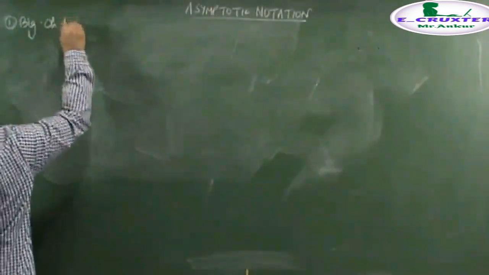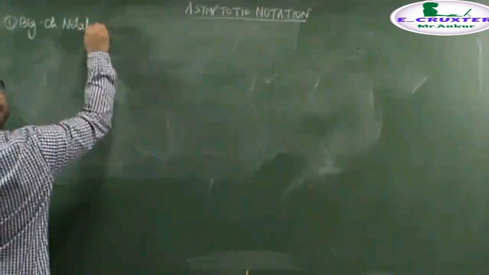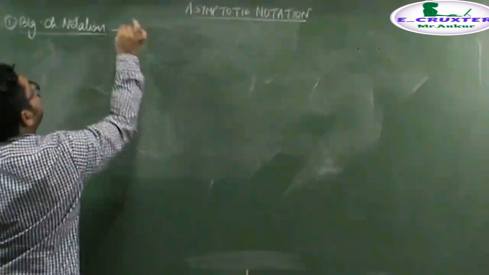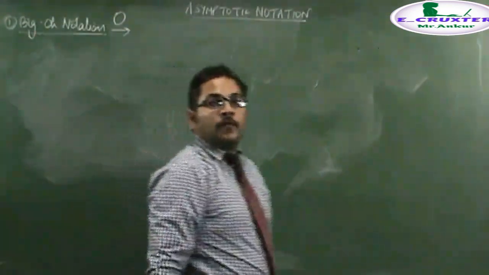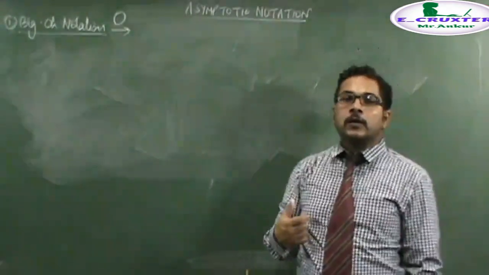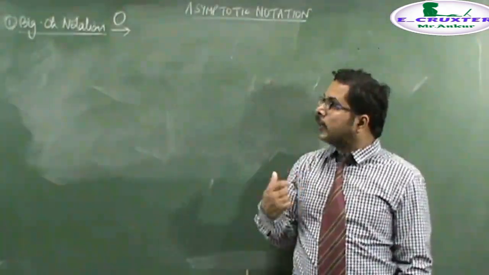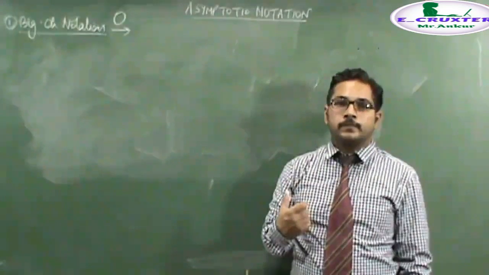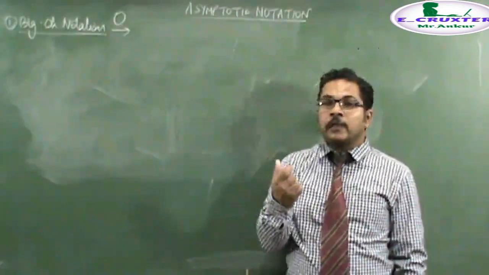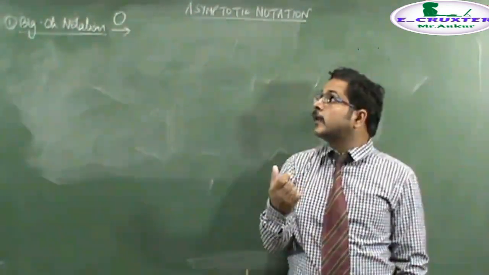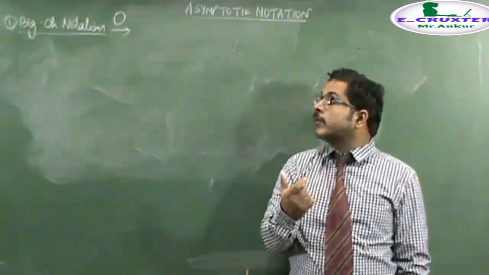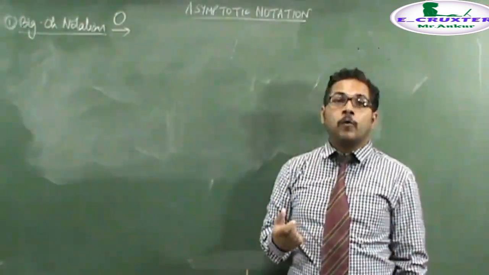The first one is the big O notation, and it is denoted by big O. Then what is basically big O notation? When we have only an asymptotic upper bound, that is, we are given a function, and for this function we are finding only the upper bound for the function, then it is denoted by big O notation.